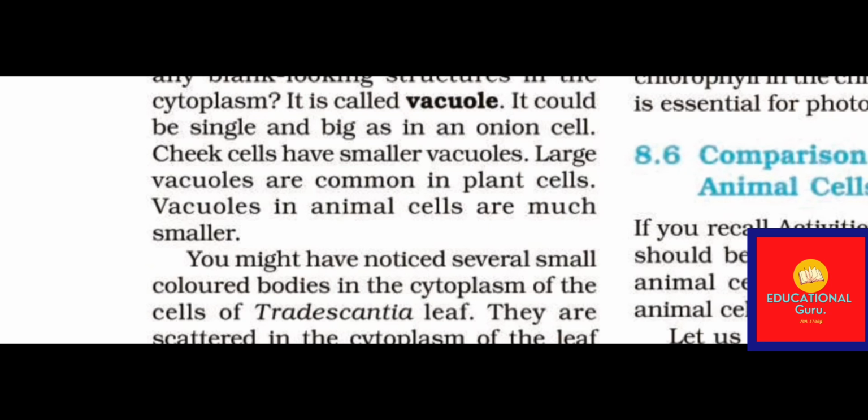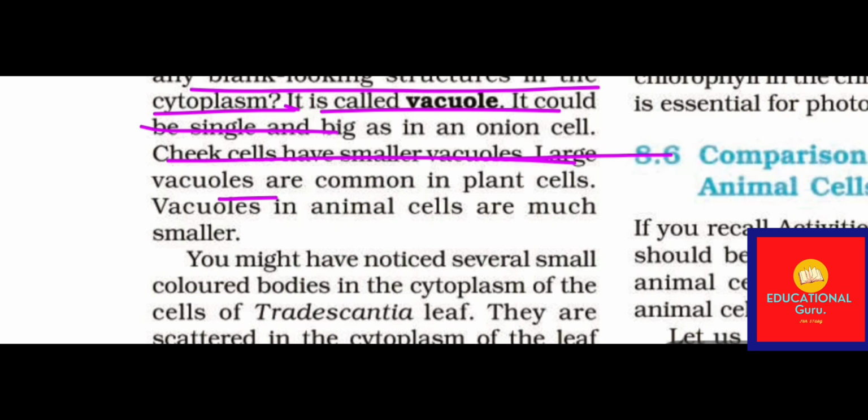Now, what is a vacuole? Vacuoles are the blank-looking structures in the cytoplasm. It could be a single big vacuole, as in onion cells. Cheek cells also have some smaller vacuoles. Large vacuoles are common in plant cells. Vacuoles in animal cells are much smaller.